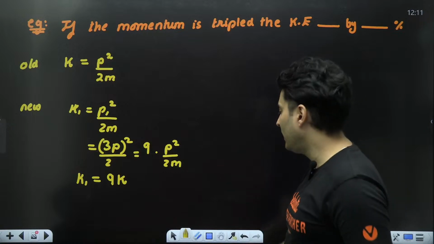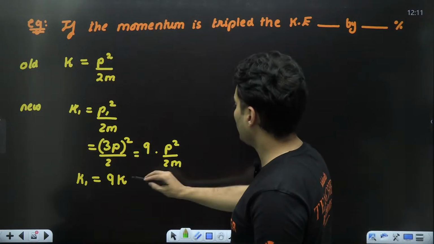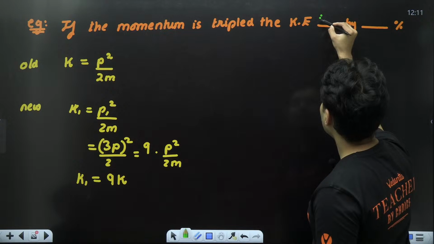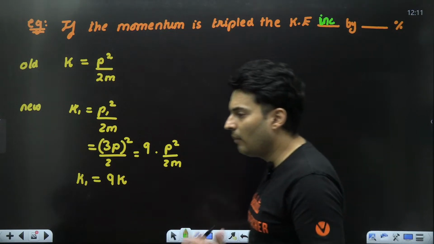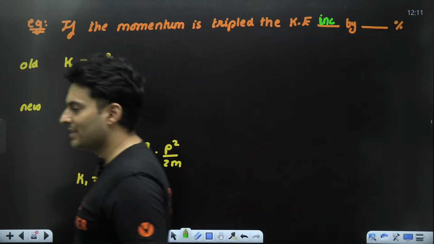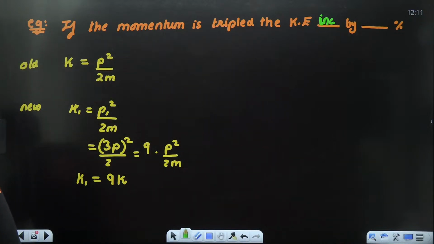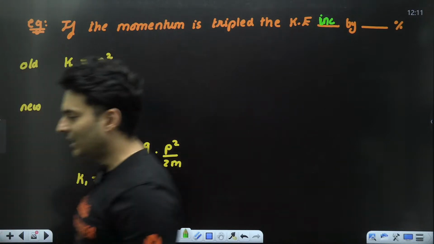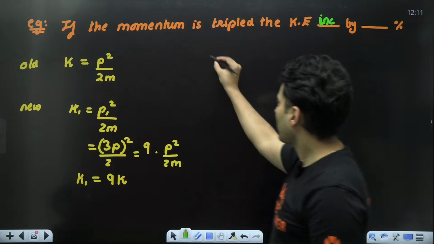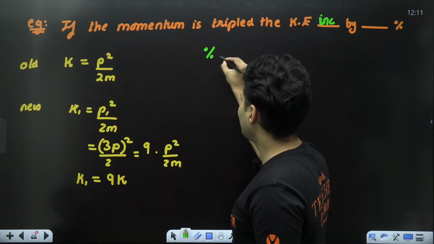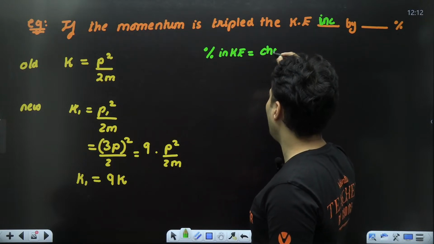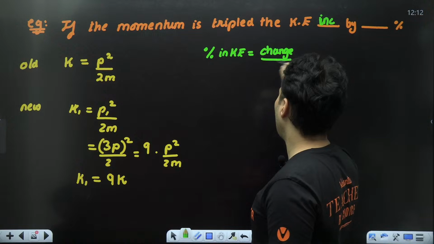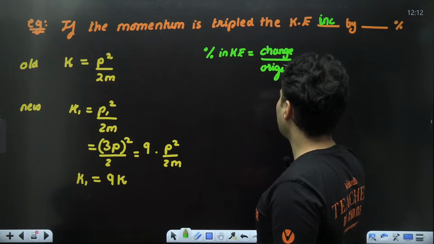Now how do I find the change? First of all, it has increased for sure. But by how much percent? Come on, put up the answer in the chat box. Let's see whether it is 20%, 30%, 100%, 200%, 500%. What do you think, guys? The percentage change in the kinetic energy is always how much is the change upon how much is the original.